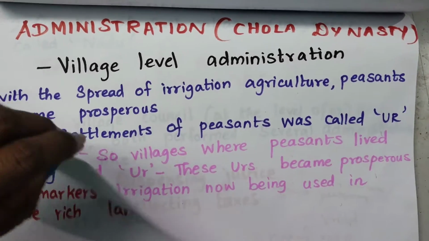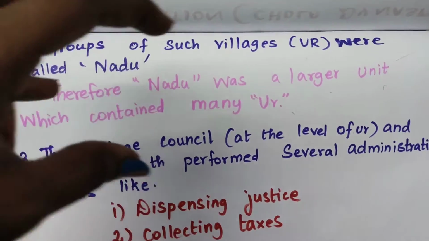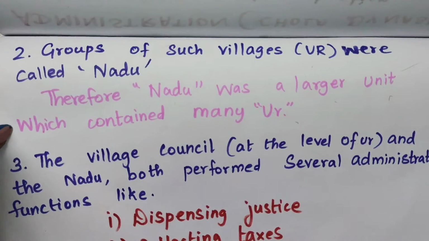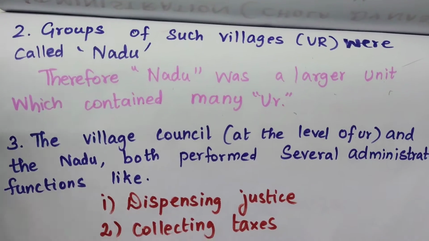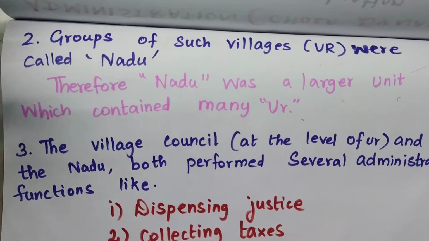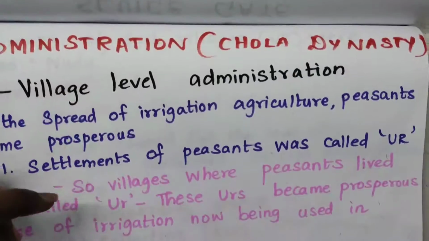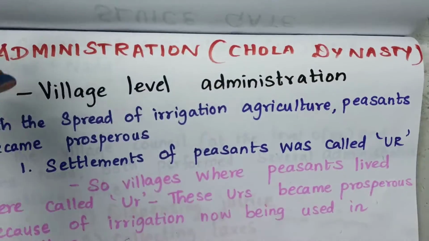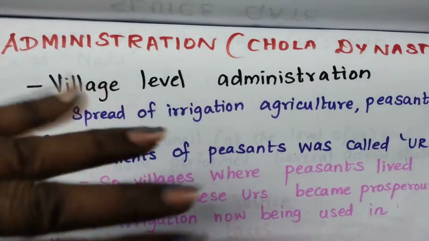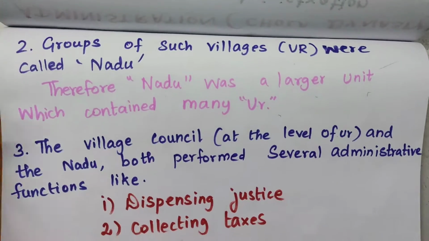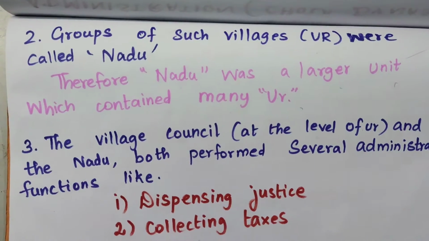The next thing we are going to see is that groups of such villages were called Nadu. Nadu was a larger unit which contained many Urs. Ur, as I told you, means the settlements of peasants. They settle down in groups in villages, and these were all known as Ur. Those groups together are called Nadu. Therefore, Nadu was a larger unit which contained many Urs.